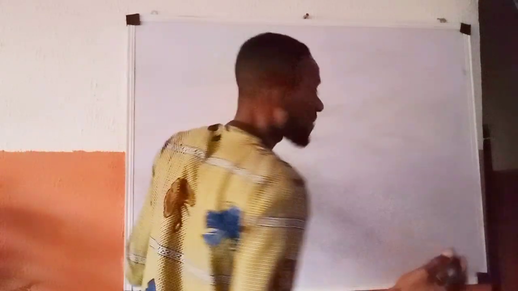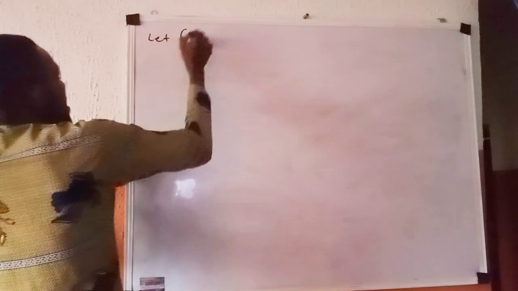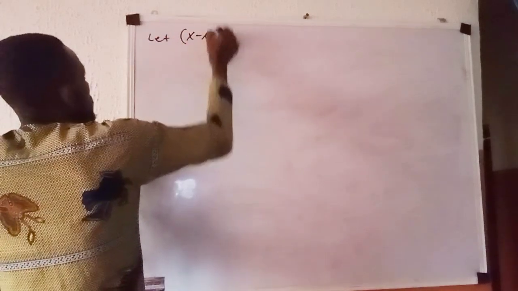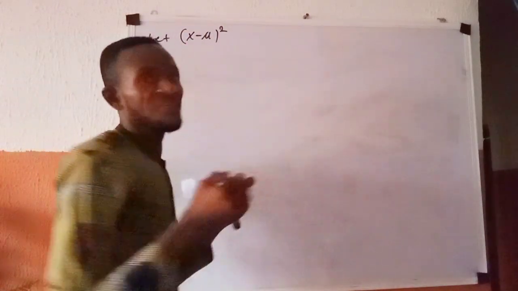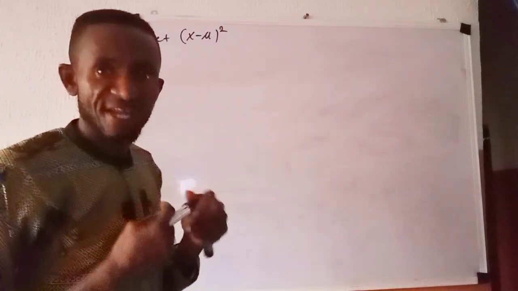Okay, here we still make that definition as before. The definition we are making is that let x minus mu all raised to power 2 be a positive random variable.